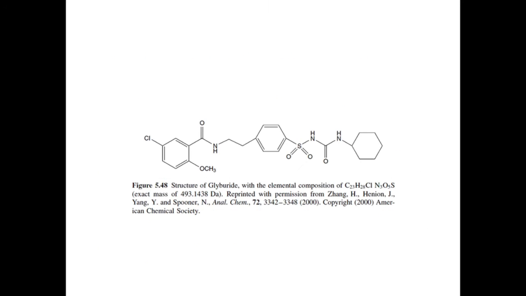Here in figure 5.48 is the structure of glyburide with the elemental composition of C23H28ClN3O5S. The exact mass of glyburide is 493.1438 Dalton.